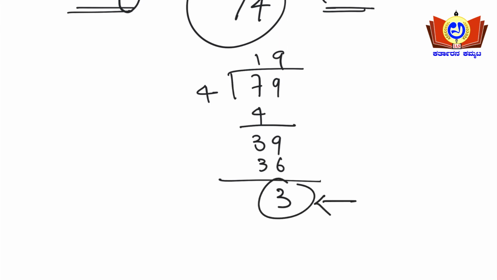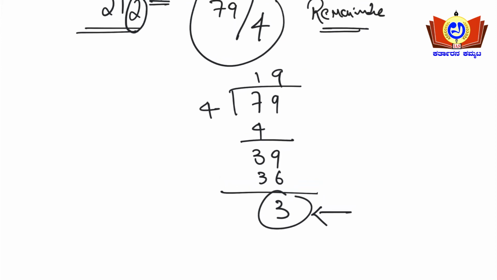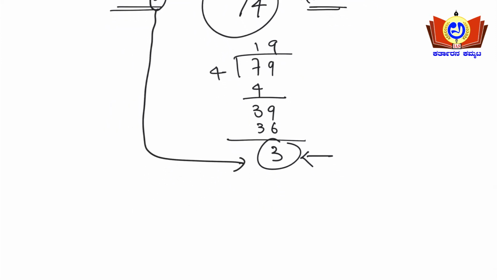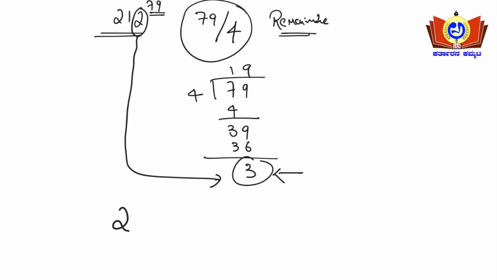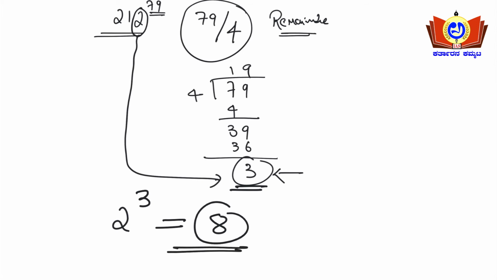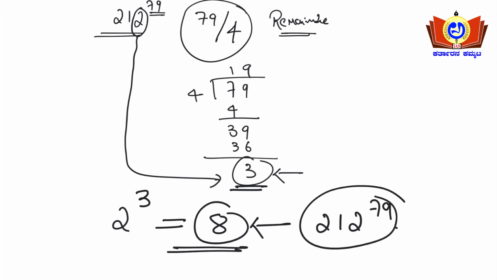This remainder 3 is very important here. So what was the last digit? 2 is the last digit. So what we need to do is take the last digit to the power of this remainder. So 2 power 3 is 8 here. So this will be the answer: for 212 to the power of 79, if you solve this, in the unit digit you will be getting 8 here.